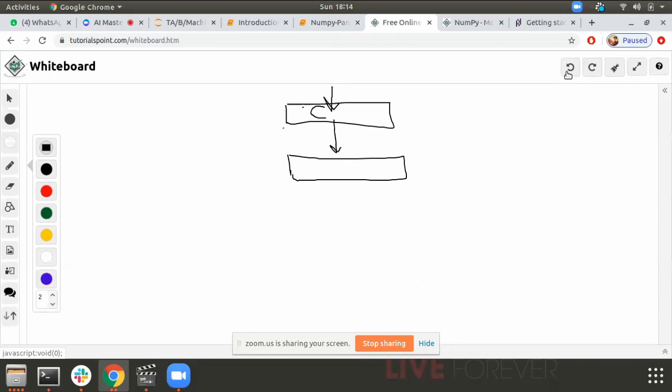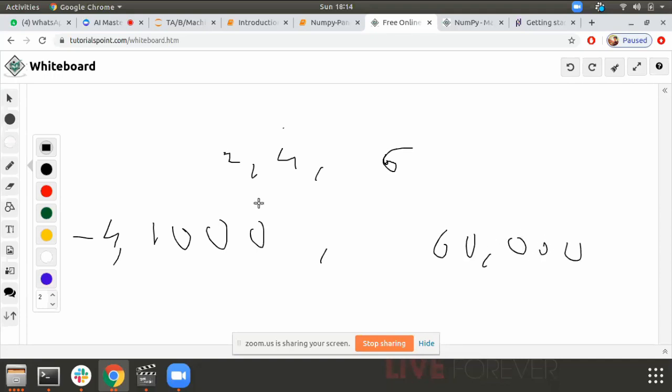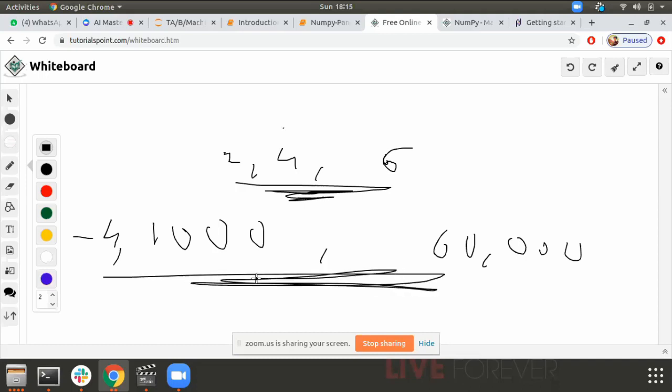Okay, so if I have data like 2, 4, and 6. Sorry for my very bad handwriting here. 2, 4, 6. And if I have data of 1000, -4,000 and 60,000. So as you can see, the spread of the data here is less. The spread of the data here is much more, right?